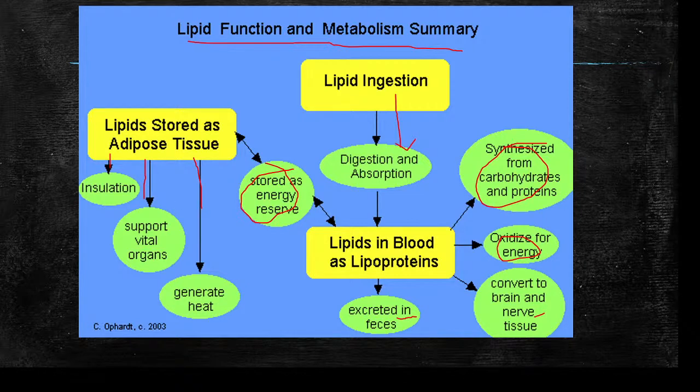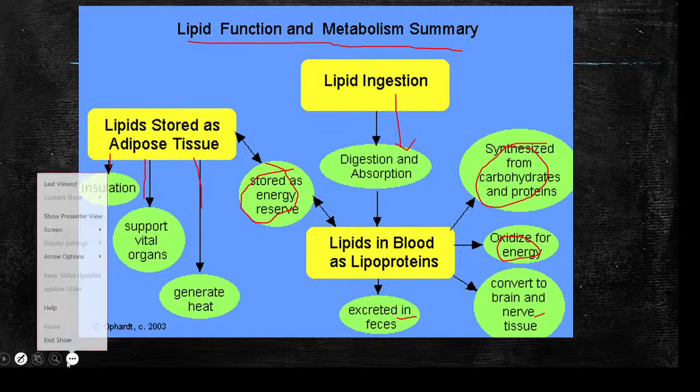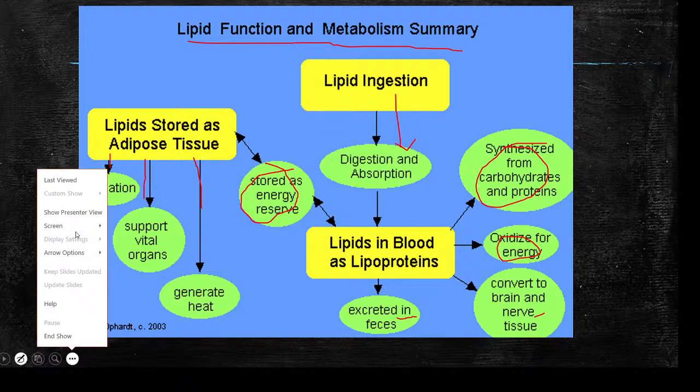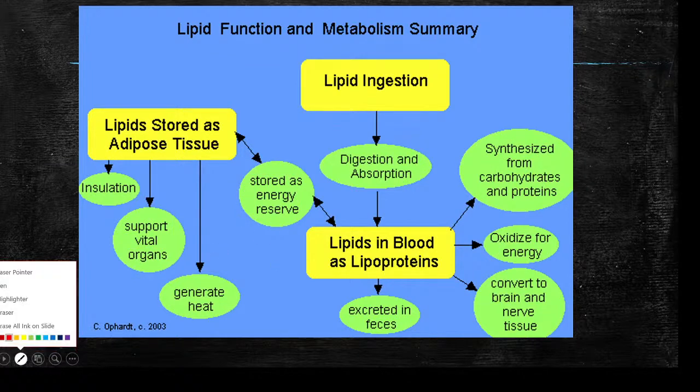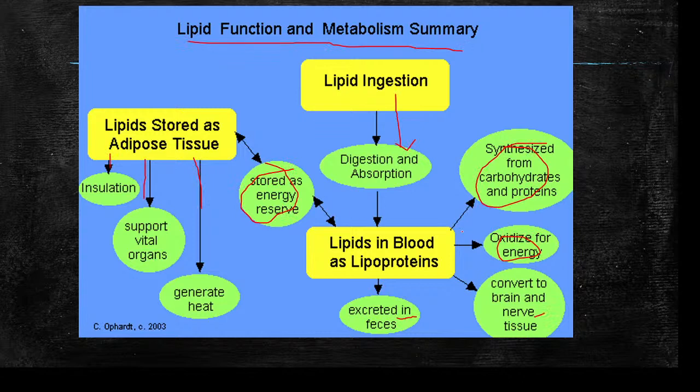Okay, in today's class, our focus is how lipids are oxidized to generate energy.